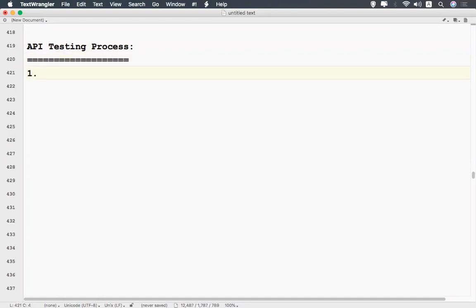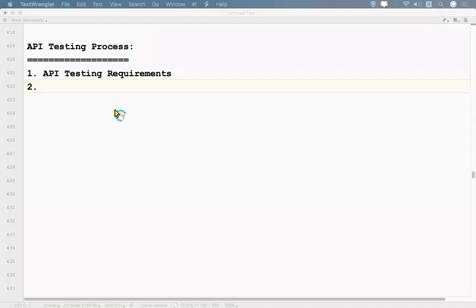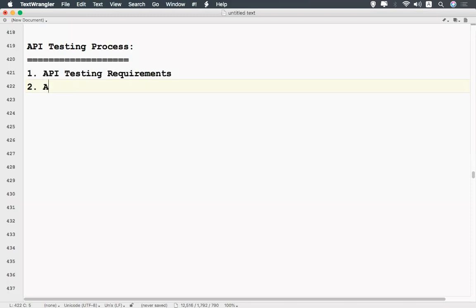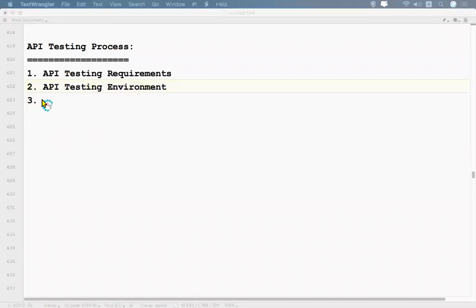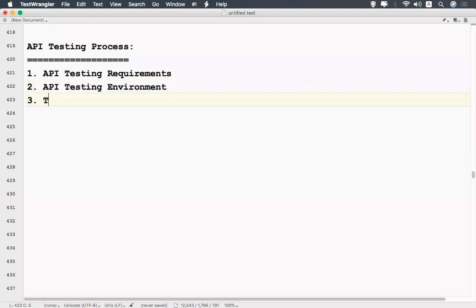The first point is API testing requirements. The second one is API testing environment. The third point is trial API call.